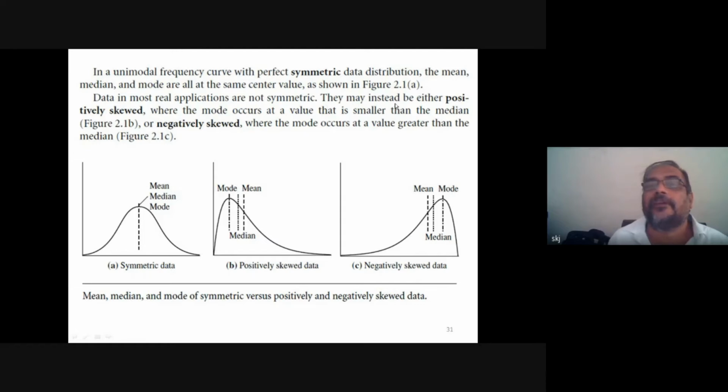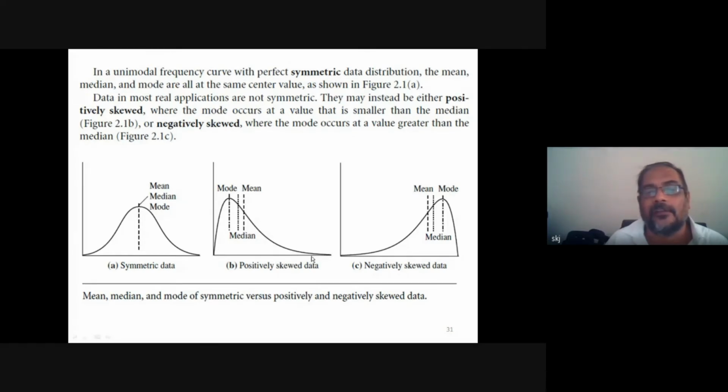They may instead be positively skewed, where the mode occurs at a value that is smaller than the median.